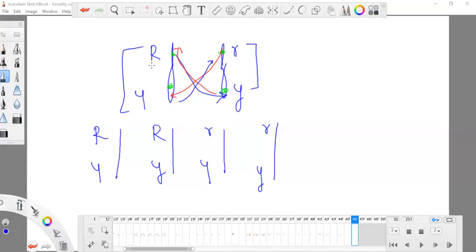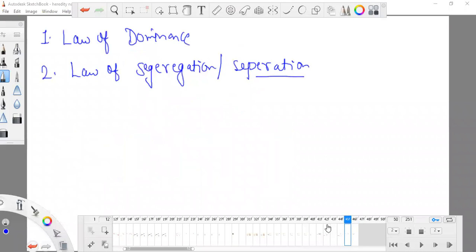It doesn't mean that capital R has to go with capital Y and small r has to go with small y, or a dominant has to go with a dominant, or a recessive with a recessive. It doesn't matter. Here it is dominant, dominant, recessive, recessive, dominant, recessive. So you can see that dominant and recessive can go with each other and they can separate easily. That's why it is known as the law of separation.